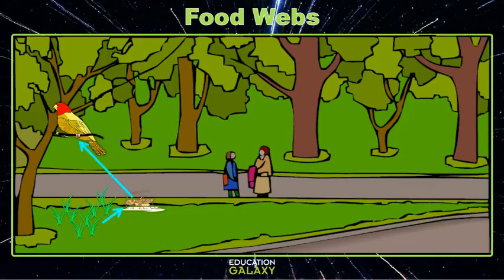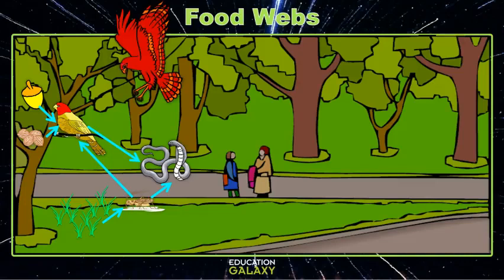But in nature, it isn't that clean and easy. Instead of just these 3 organisms, there would actually be hundreds of more organisms. Let's say that the finch also eats nuts from the tree, and maybe a snake comes in and he eats some of those crickets, but he also eats birds. Goodbye, little bird friend. And maybe there's a hawk circling around, and he eats birds and snakes.